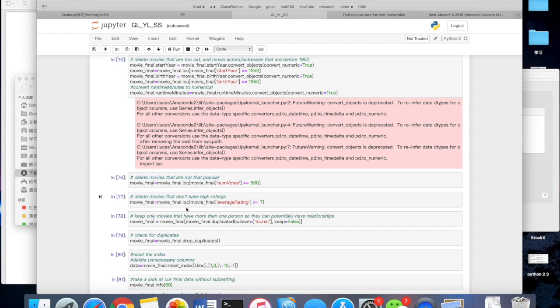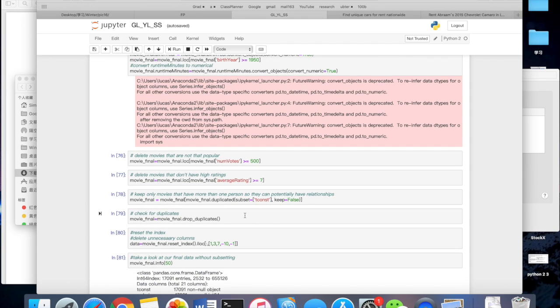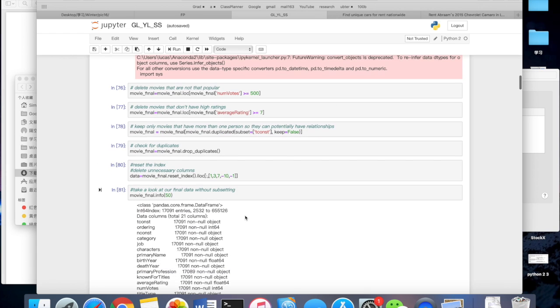As for establishing the network between actors and actresses, we can only discover their relationships if they have worked together under the same movie. So we deleted movies which only have one actor or actress. And at last, we check the duplicates and the missing data.